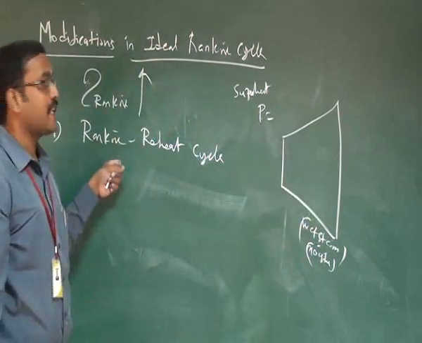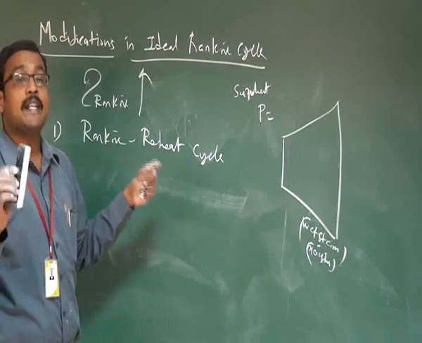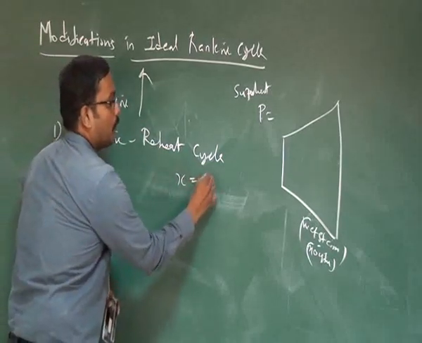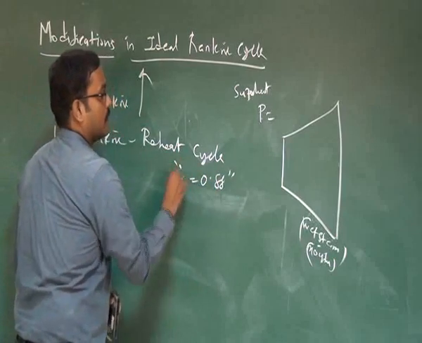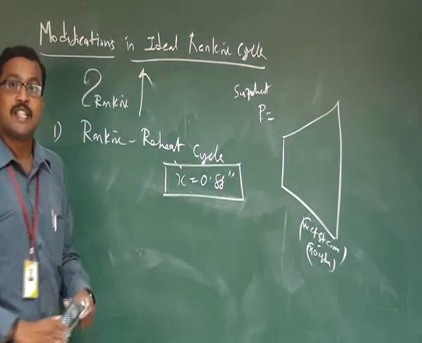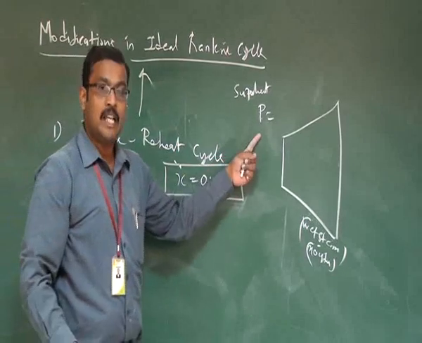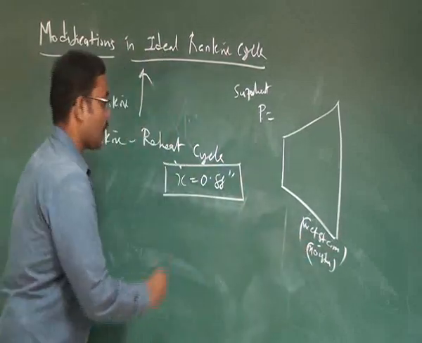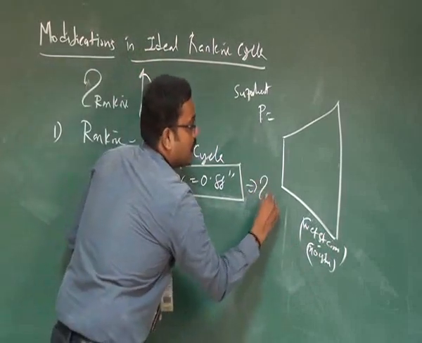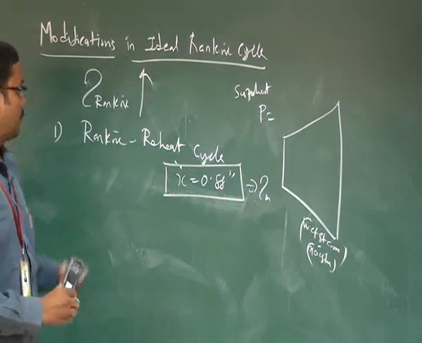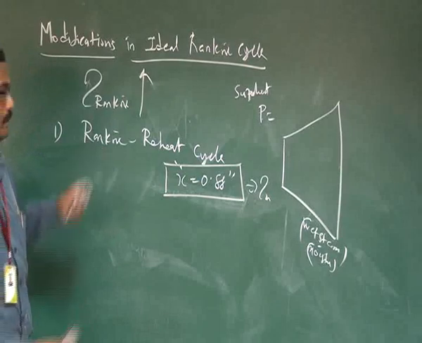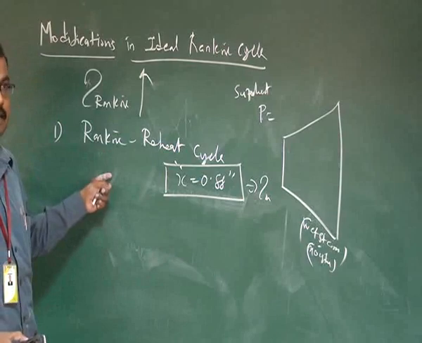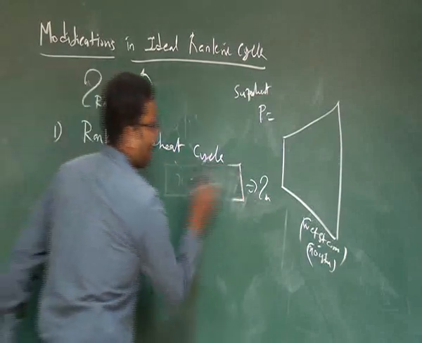The main purpose of the Rankine reheat cycle is to maintain the dryness fraction of the steam so that it does not fall below 0.88. Once we increase the dryness fraction, the quality of the steam, we can take care of the moisture problem and the losses, so we automatically get more efficiency. This is the phenomenon of the Rankine reheat cycle. Now we are going to discuss the components available in the Rankine reheat cycle.